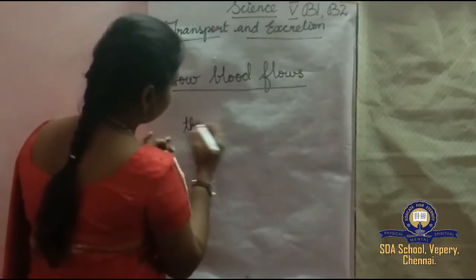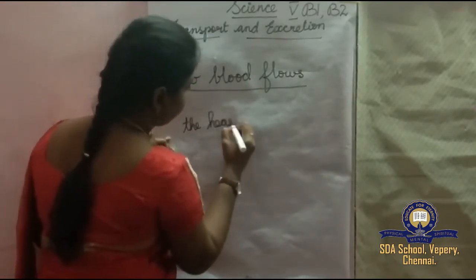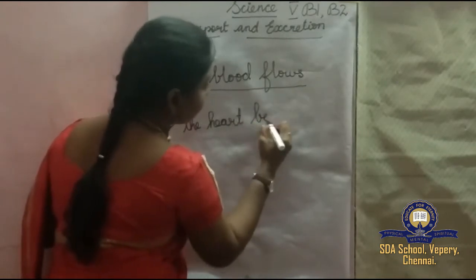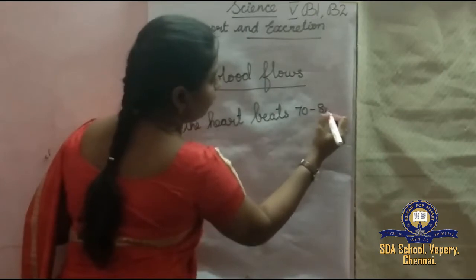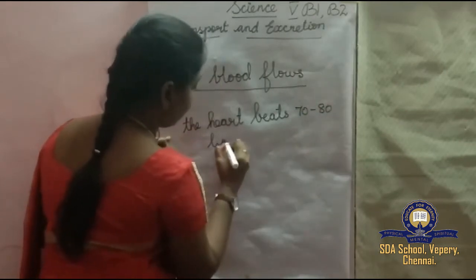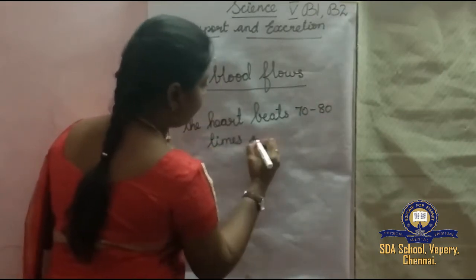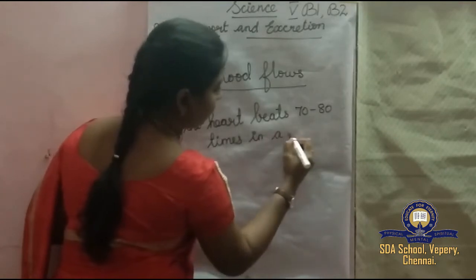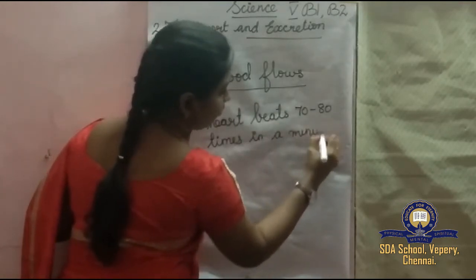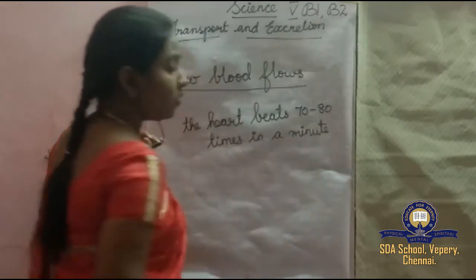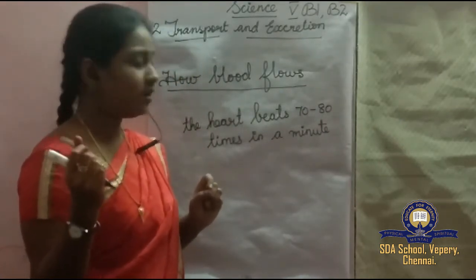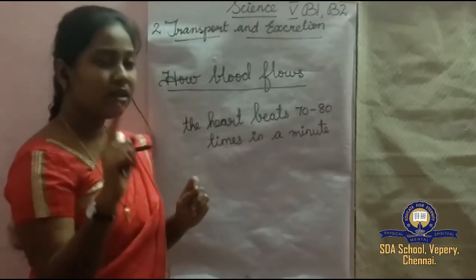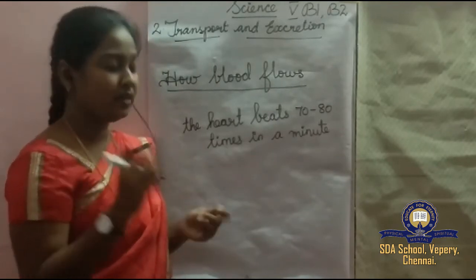The heart beats 70 to 80 times in a minute. Just imagine how quickly it does the work, right? Yes, for a minute it beats 70 to 80 times.